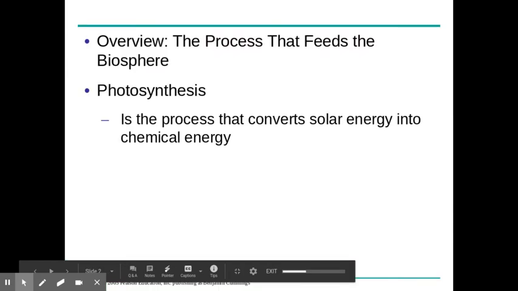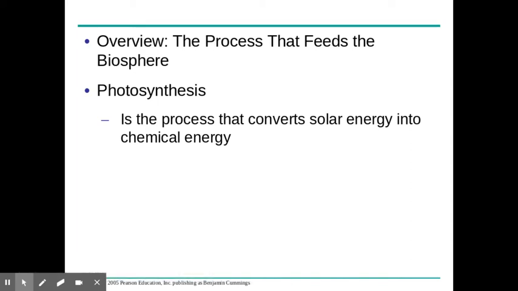So our world is solar powered. What that means is it's powered by the sun, really. All life on Earth gets their energy essentially from the sun or from light. That process starts with plants and other organisms that can do the process of photosynthesis.